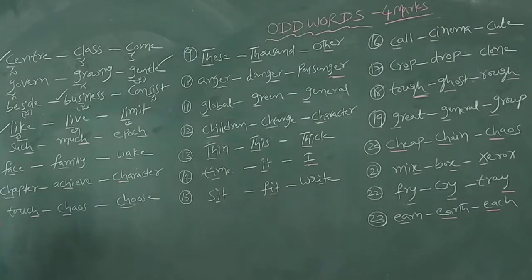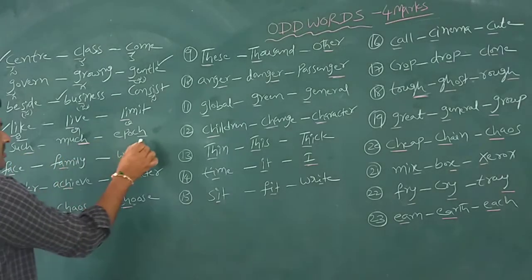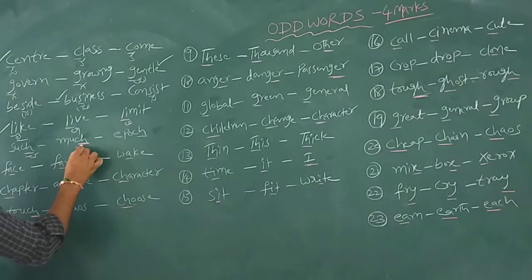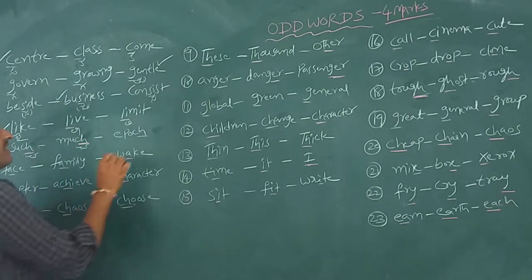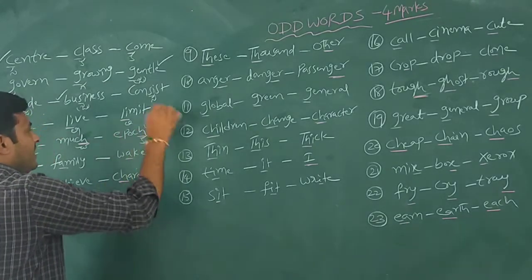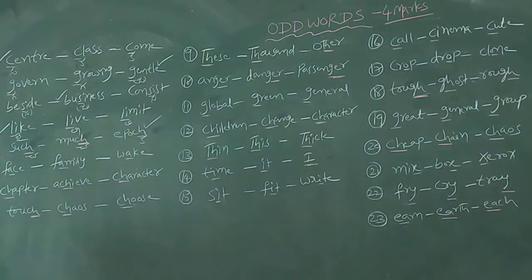Then we observe another example: such, much, epoch. Such is cha, much is cha, but epoch is ka. So that's why it is the different word.